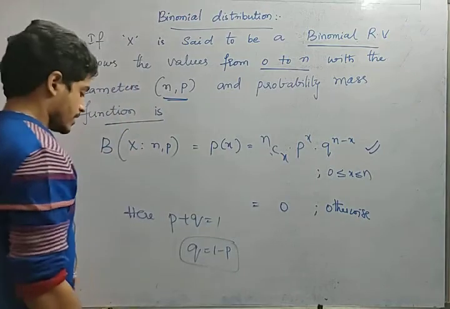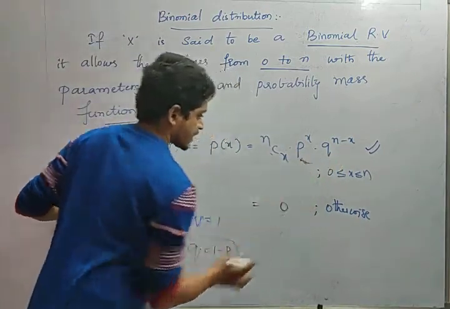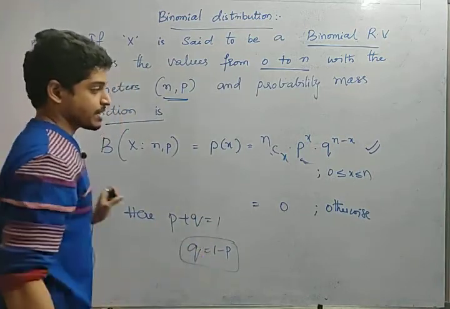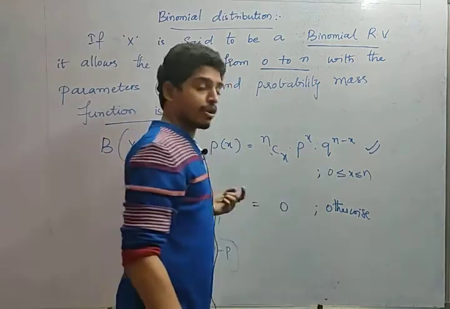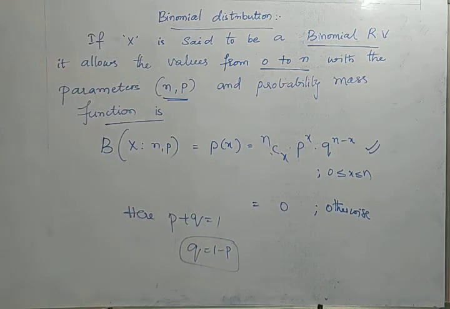Okay, friends. Next, there is a relation between p and q, friends. That is nothing but p plus q equals 1 always. Here q is nothing but 1 minus p. Here p represents the probability of success, q represents the probability of failure. Okay, friends, in this way we define a binomial distribution. Let us see the different conditions and the formulas for mean and variance in binomial distribution.